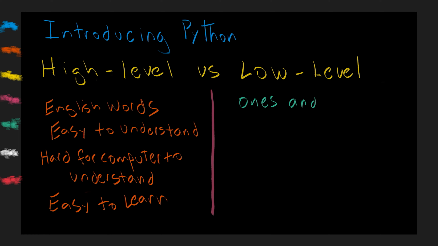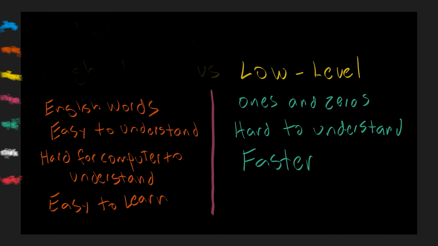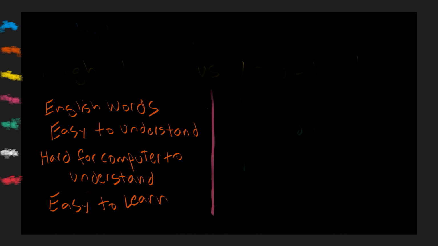There's a whole spectrum of languages ranging from high-level to low-level. High-level languages are easier to learn because they're closer to human languages. The drawback is that high-level languages are slower than low-level languages because of the time it takes to convert it into machine language. Now, when compared to other high-level programming languages, Python has another advantage.